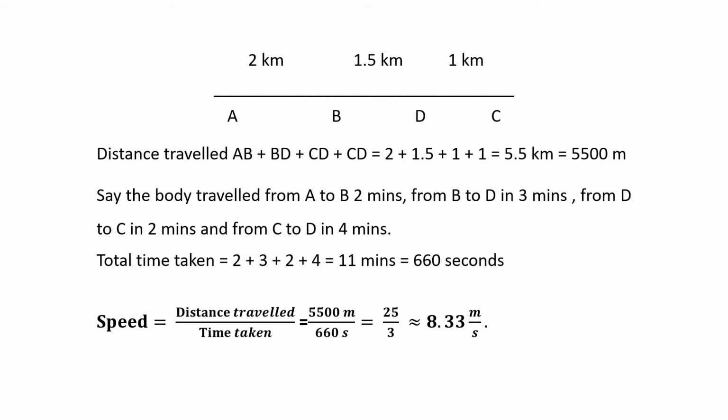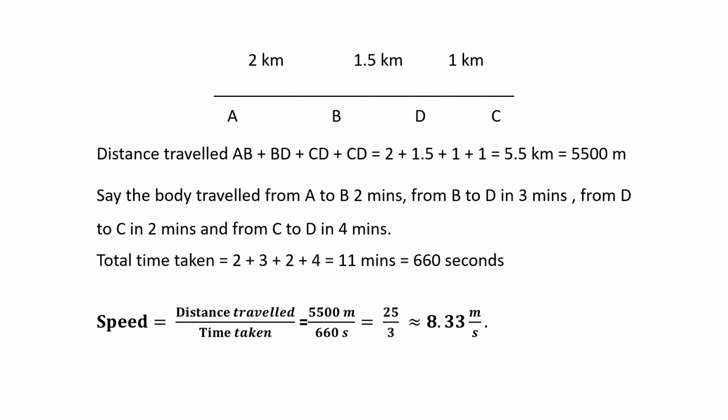So the formula says speed equal to distance traveled upon time taken. So 5500 meter is the distance traveled, 660 seconds is the time taken, and we get the speed is approximately 8.33 meter per second. So we are traveling 8.33 meter a second.